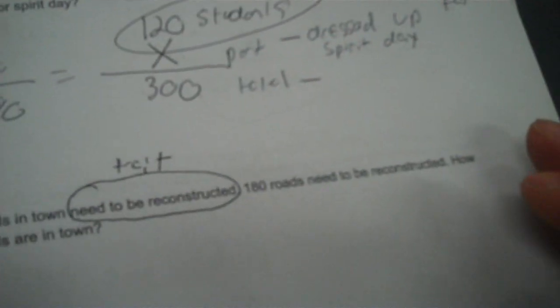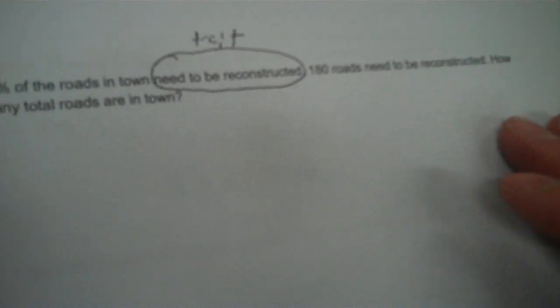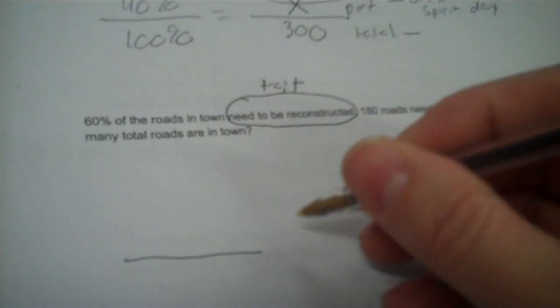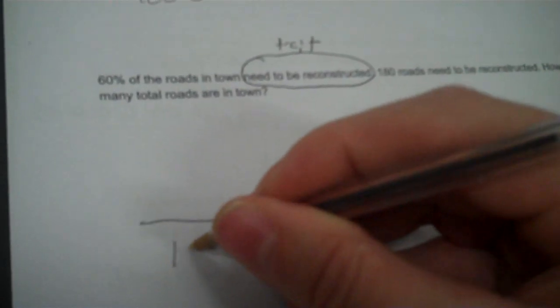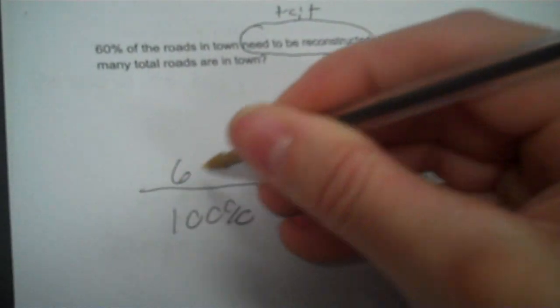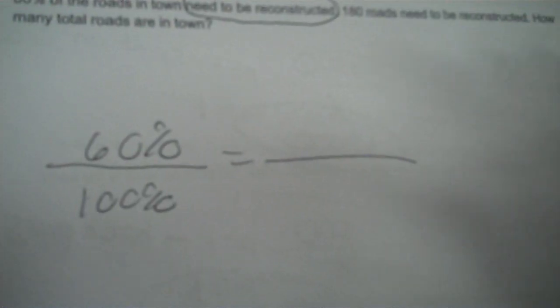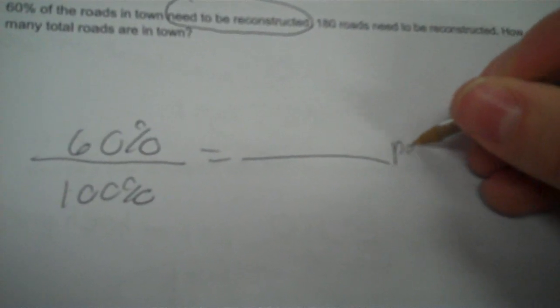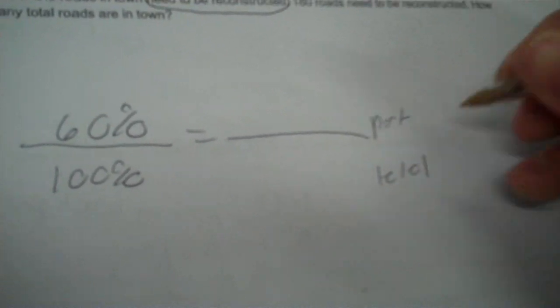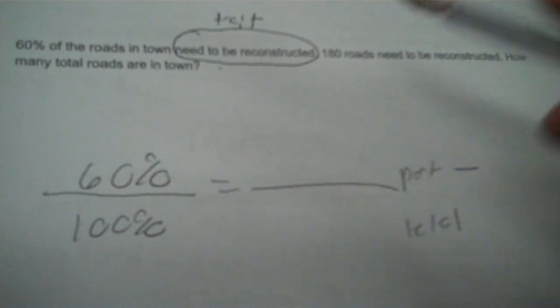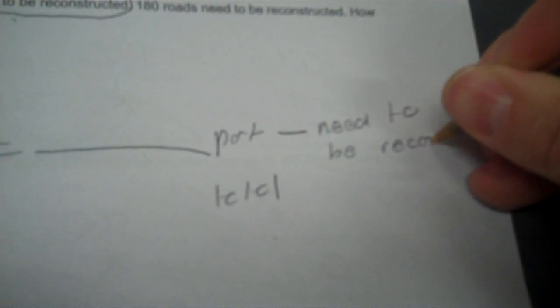Okay, next one. 60% of the roads in town need to be reconstructed. 180 roads need to be reconstructed. How many total roads are in town? Okay, so we got 100%, the 60% over it. Now, part over total, the part that's 60% is what needed to be reconstructed. So need to be reconstructed.